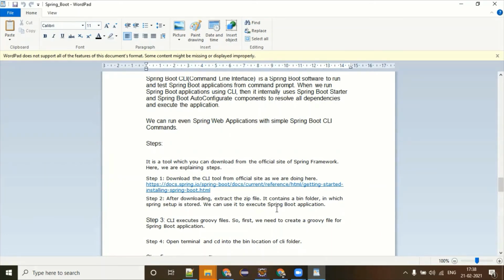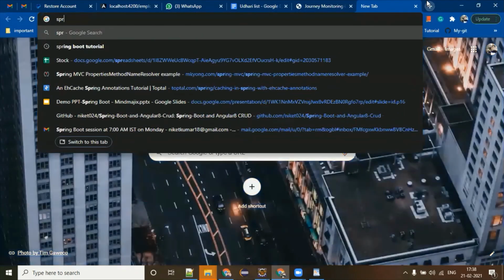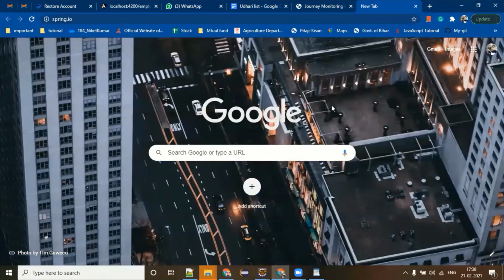So if you want to create an Angular project, you just say ng create application name. But here it is supported, but I have been playing around for 14 years in the industry. Currently, I'm playing a role as an architect, but I never feel that the command line of Spring Boot is going to help us a lot. But for understanding purposes, it is important for you to understand how it is working. If you guys have gone to the Spring website or not, I don't know. But it's good to go there.